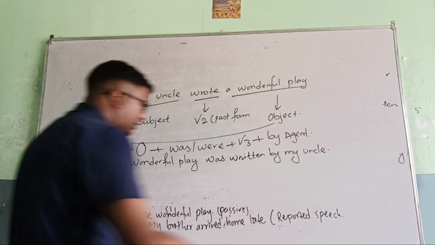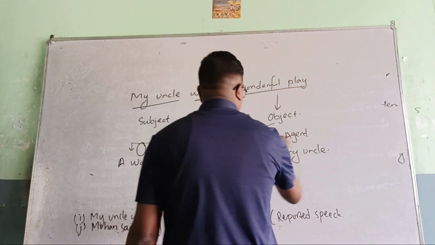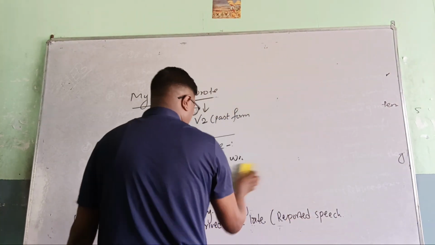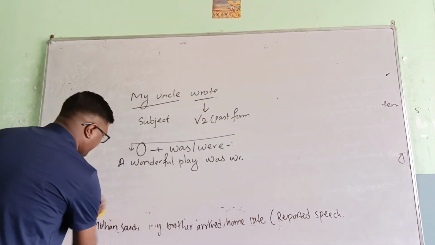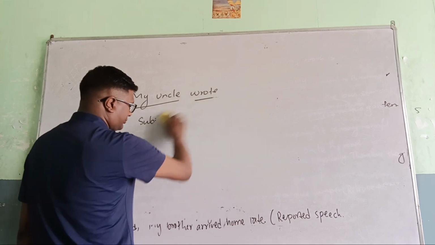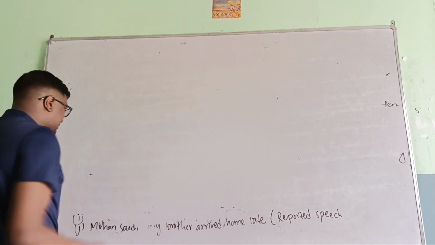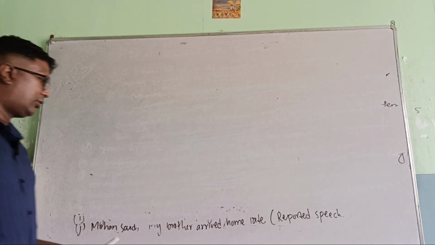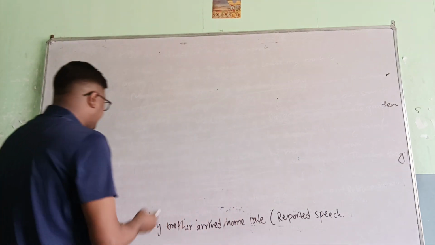So this is the second last question. Question number I. Mohan said, my brother arrived home late. Here, Mohan said.